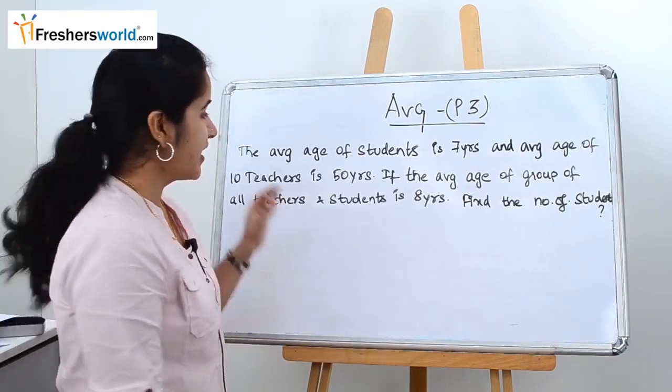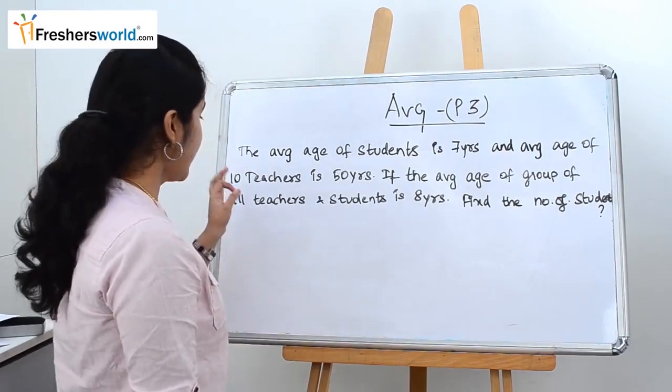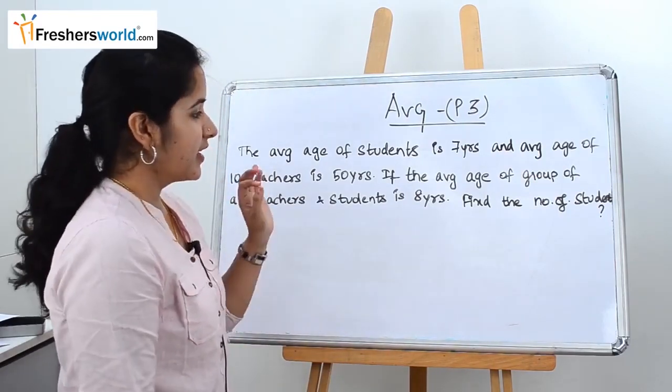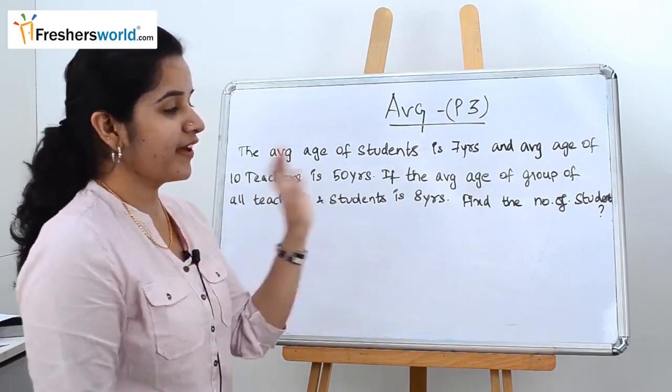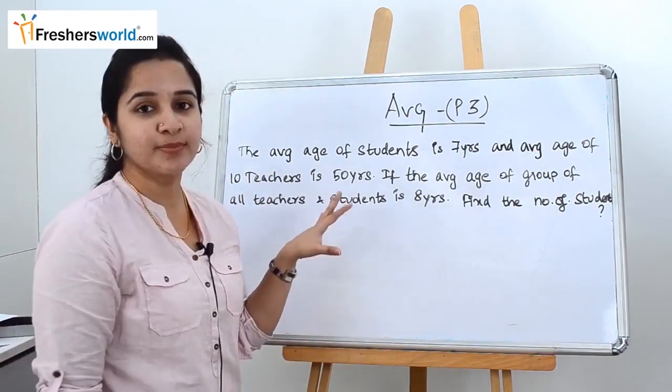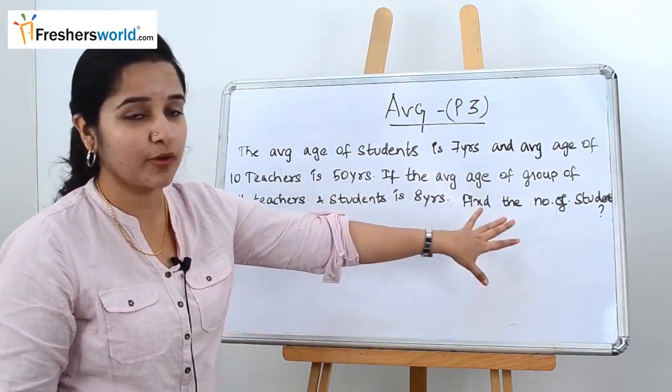The next question is, the average age of students is 7 years and the average age of 10 teachers is 50 years. If the average age of the group of all teachers and students is 8 years, find the number of students. So this sum is very similar to the previous sum, but here in the question they have asked for the number of students.